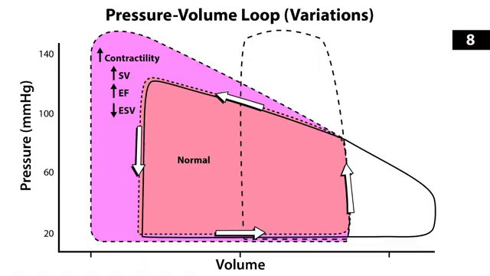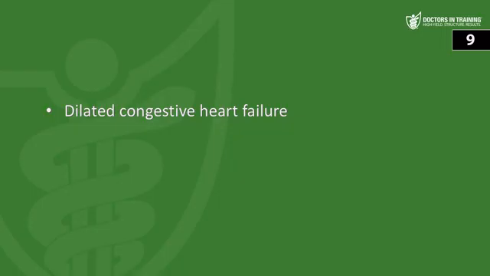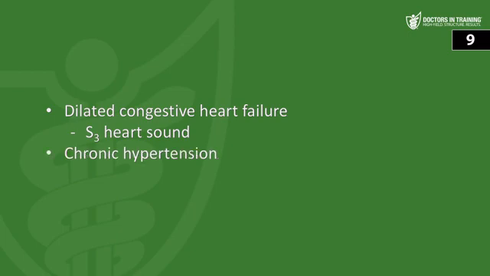Next, what impact does an increase in contractility have on stroke volume, assuming preload and afterload remain constant? So this will increase the stroke volume. Remember, it's shifting that curve to the left, like the letter C going to the left on that pressure volume loop. Next, what heart sound is associated with dilated congestive heart failure? So dilated ventricles, that's going to make you think of an S3 heart sound. Next, what heart sound is associated with chronic hypertension and a stiffened left ventricle? Remember, that stiffened left ventricle should make you think of an S4 heart sound.